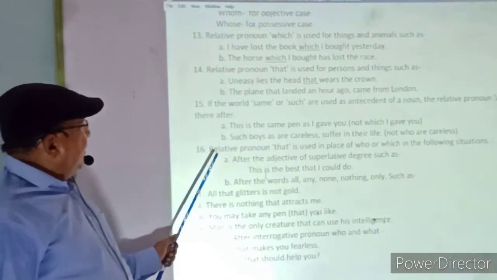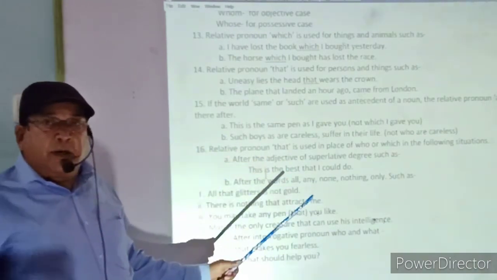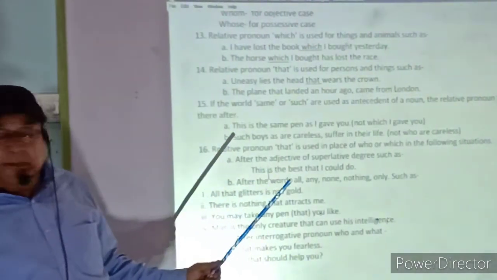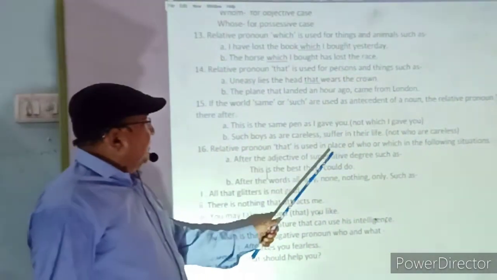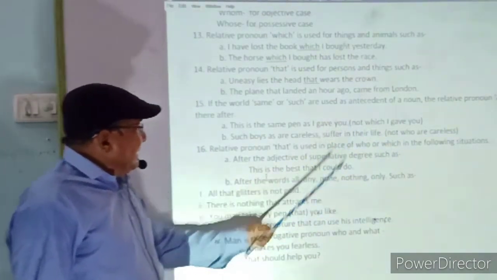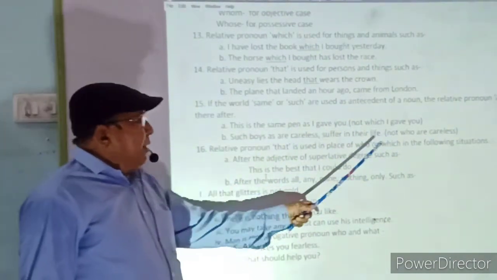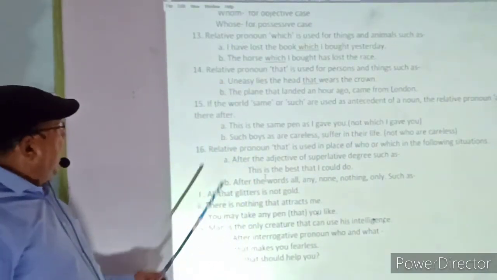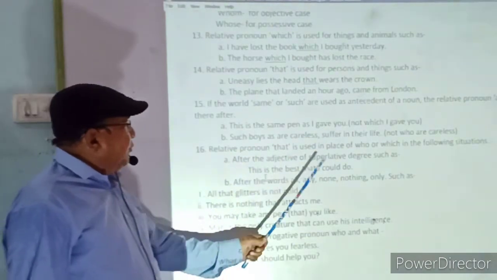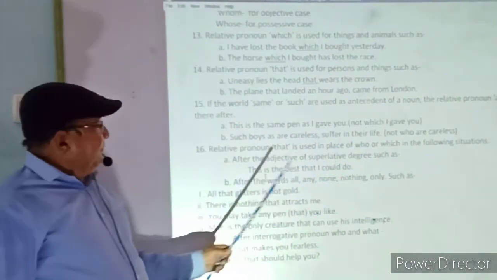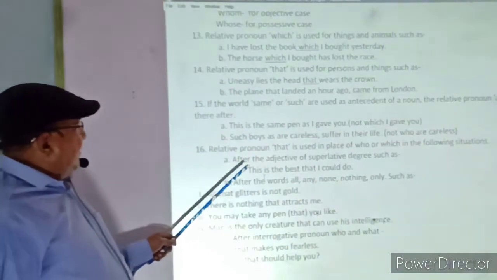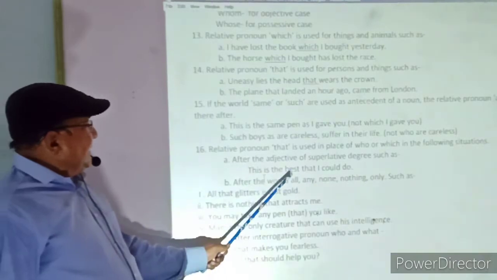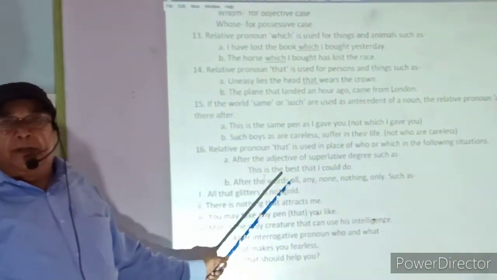16th, relative pronoun that has been further clarified: where that will be used and where it is prohibited. Relative pronoun that is used in place of who or which in the following situations. Who और which की जगह पर that का इस्तेमाल इन जगहों पर उचित होगा. A. After the adjective of superlative degree. This is the best that I could do. Best is the superlative degree of good.